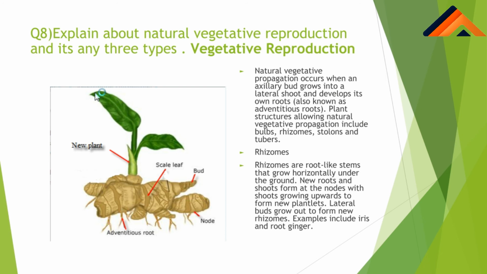So our first type is rhizomes. Rhizomes are modified stems that typically grow horizontally along the surface. ये surface के along होता है, that is beneath the ground. Rhizomes help as a storage site of growth substances. ये growth substances such as protein and starch को store करने में मदद करता है. We can take the example of rhizomes of ginger.